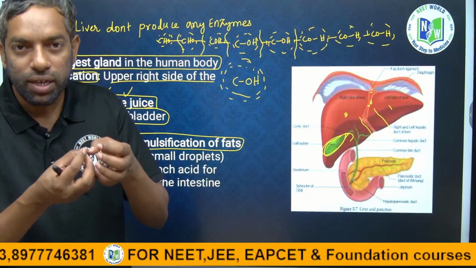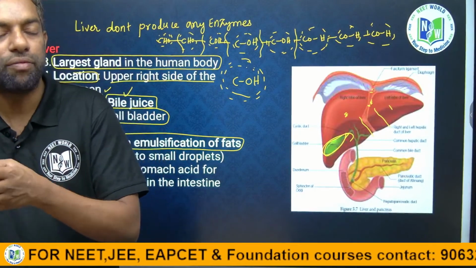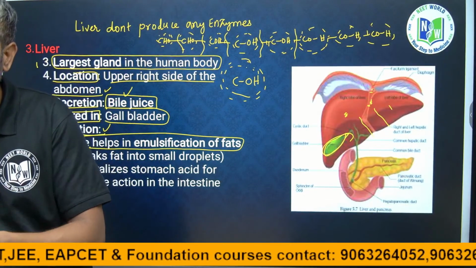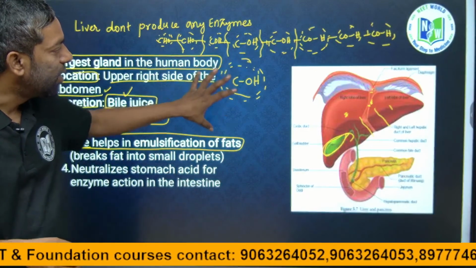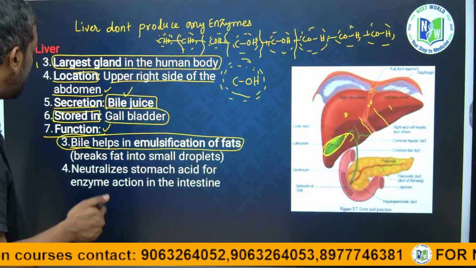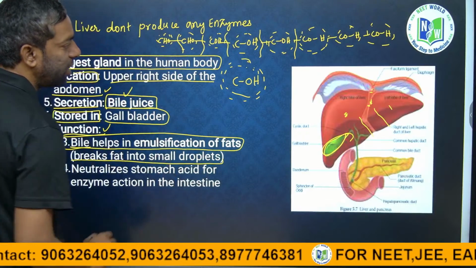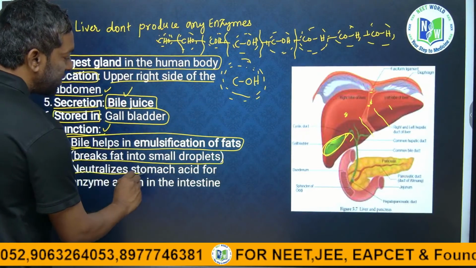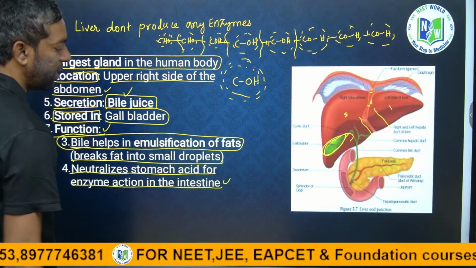It makes digestion easier, converting fats into simple molecules for energy in the intestine. Before reaching the intestine, fats are emulsified with bile juice, which breaks the fat into small droplets like this. Bile also neutralizes stomach acid for enzyme action in the intestine.